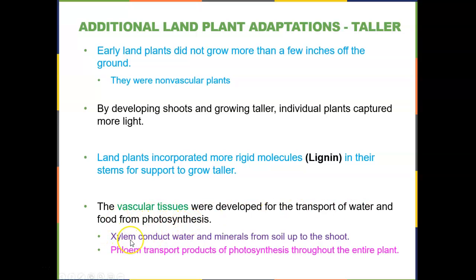So the xylem tubes are going to conduct water and minerals from the roots to the shoots. So from the soil up throughout the plant shoots. And the phloem tubes are going to transport around in the plant the products of photosynthesis, the sugars that the plants make in the shoots, and even store that material down in the roots.